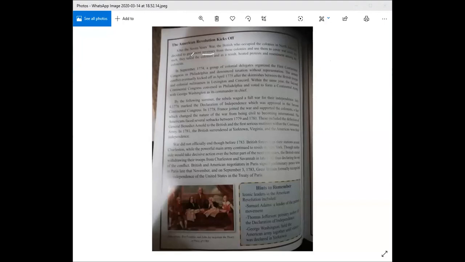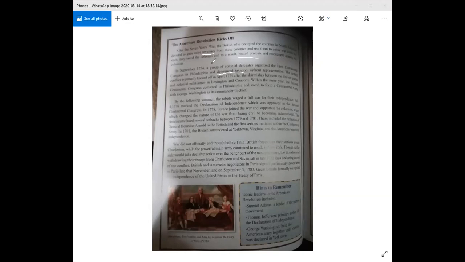As such, they taxed the colonies, and as a result, there were heated protests. Protests are like marches and people rebelling, and there was resentment among the colonists. There was a lot of unhappiness, okay? In September 1774, a group of colonial delegates organized the first Continental Congress in Philadelphia and denounced taxation. Of course, the Americans were not happy. They weren't happy for the British to come and tax them. So they denounced it. They were against taxation without representation.